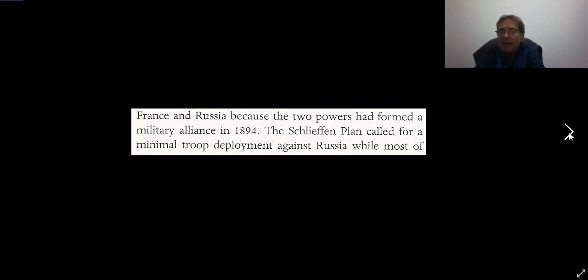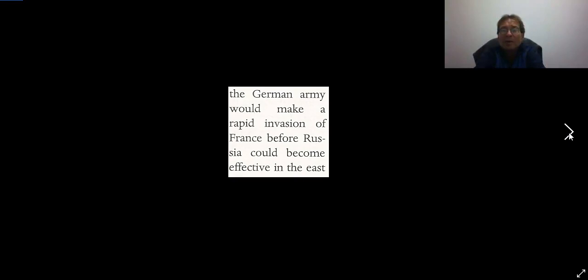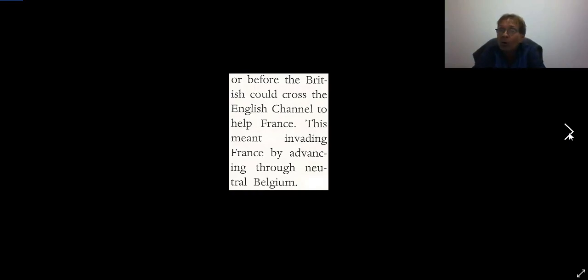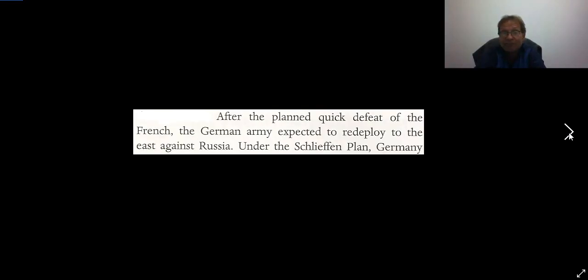The Schlieffen plan called for a minimal troop deployment against Russia, while most of the German army would make a rapid invasion of France before Russia could become effective in the east, or before the British could cross the English Channel to help France. This meant invading France by advancing through neutral Belgium. And after the planned quick defeat of the French, the German army expected to redeploy east against Russia.